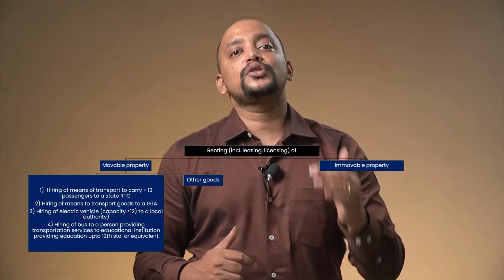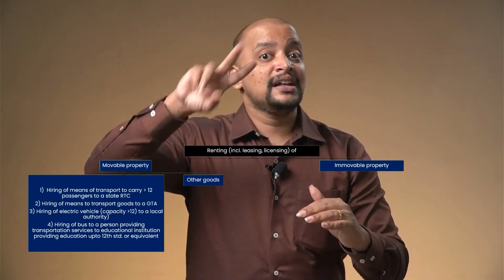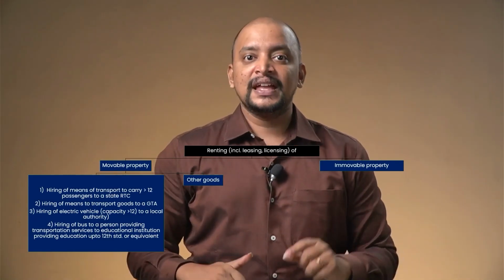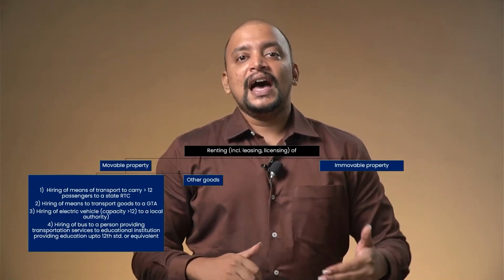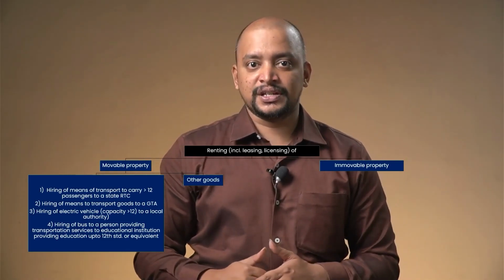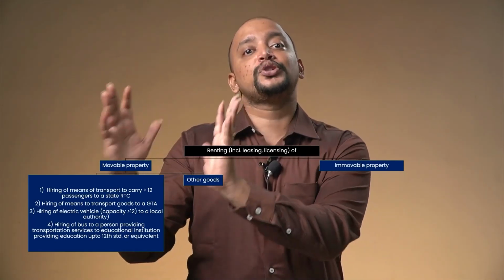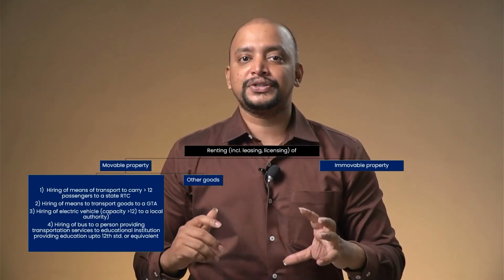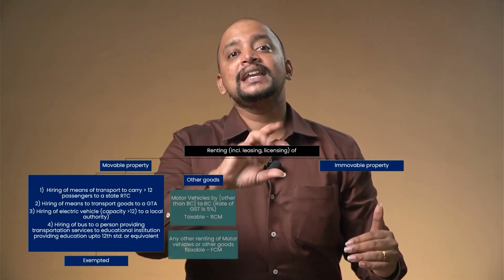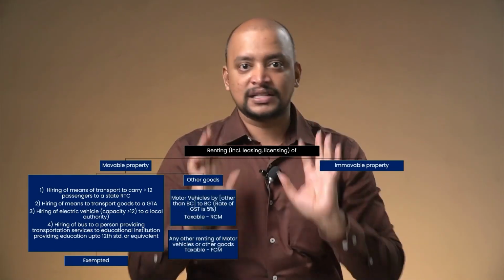Third, hiring of an electric motor vehicle having a capacity to transport more than 12 passengers to a state road transport undertaking, which was a normal motor vehicle earlier but is now an electric motor vehicle, to a local authority. Last one, hiring of a bus to a person who provides transportation services to an education institution up to 12th standard, that is category 1 education institution. Previously also those 4 exemptions, now also those 4 exemptions. Any other renting of movable property will be taxable.